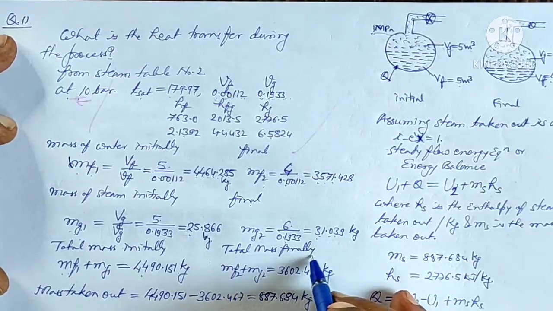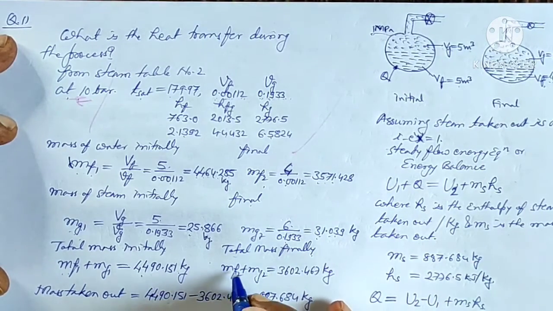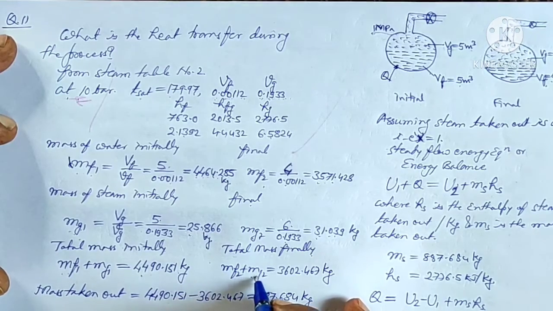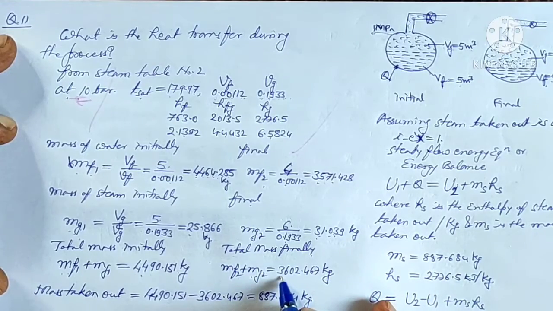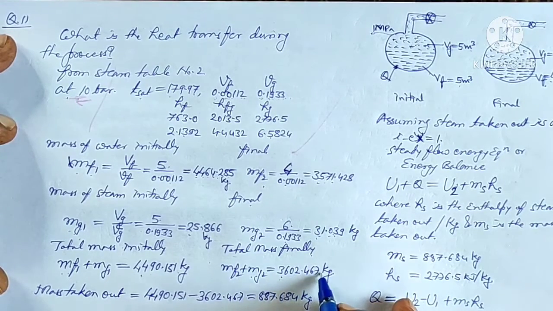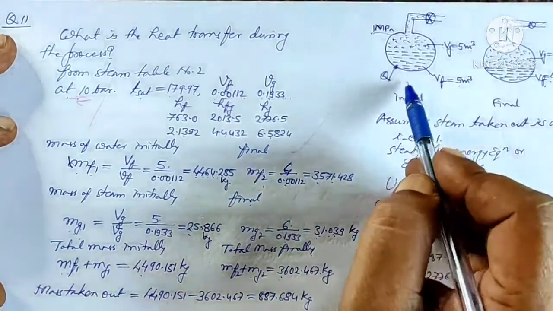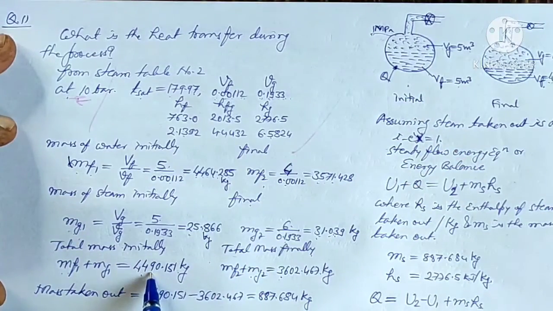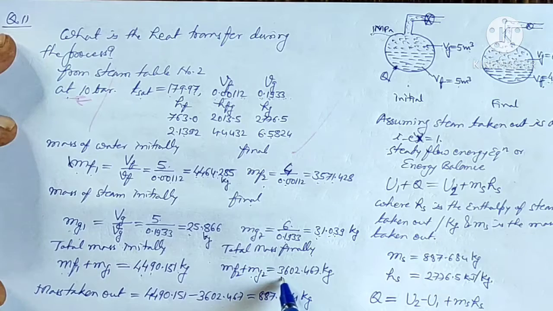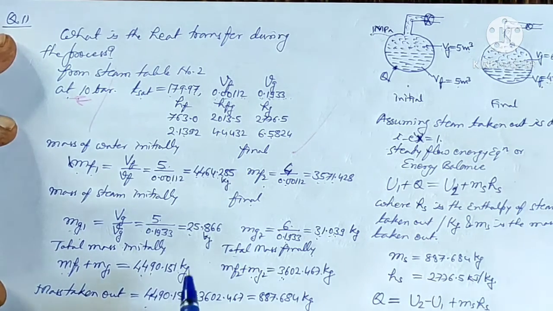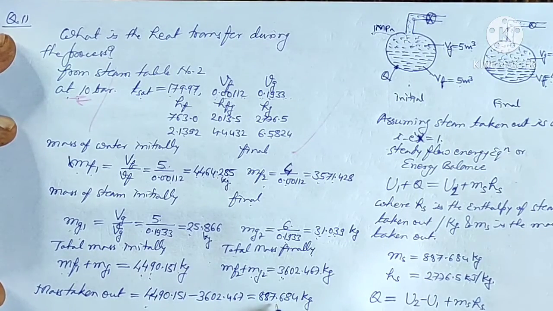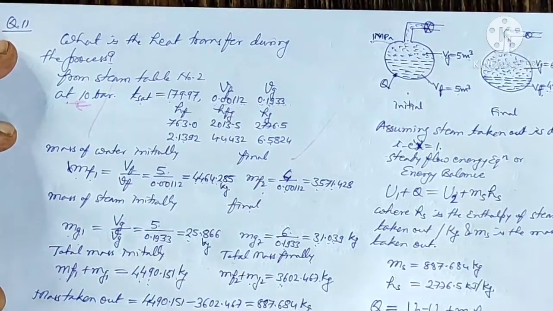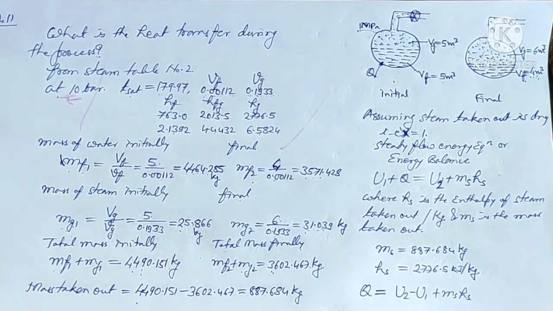The total mass finally left is mf2 plus mg2, the sum of these two, which equals 3602.467 kg. So initially we know this much was the mass and finally this much was the mass. So in the process, the mass taken out equals the initial mass minus the final mass, which equals 887.684 kg. So this much mass is taken out.